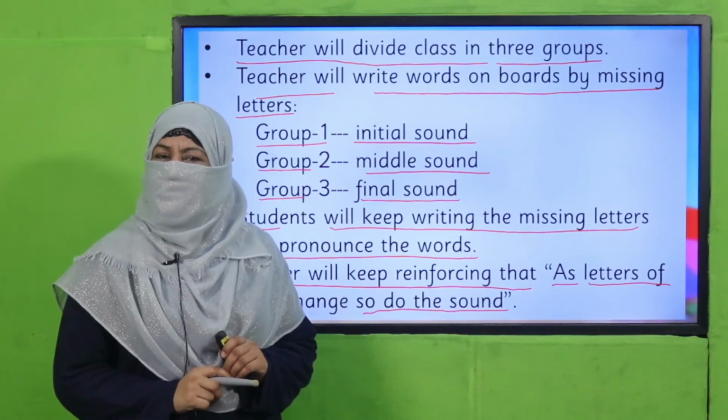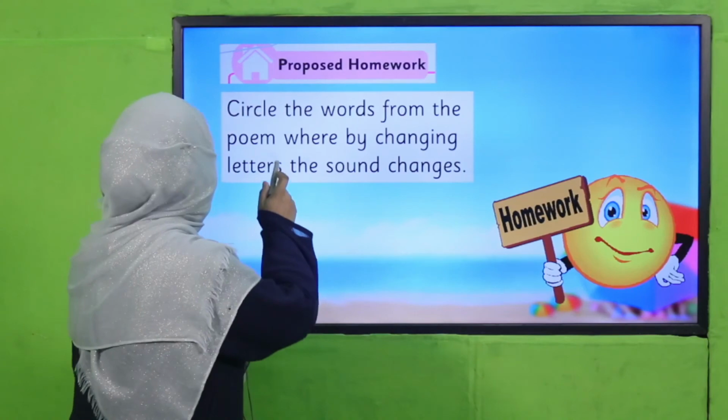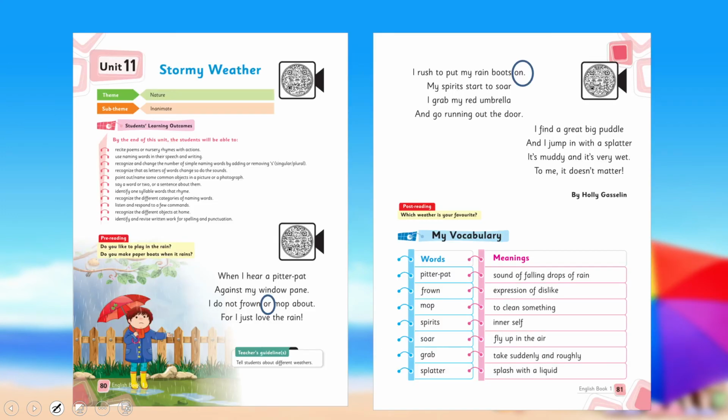Yes, my dear children, are you done with it? Good job. Now it's time for your homework. You will circle the words from the poem we just read yesterday where by changing letters the sound changes. You will open your book and find out. You see or and on. By changing a letter, the word changes, the sound changes. Likewise, on and in. This is how you are going to complete this homework, right?